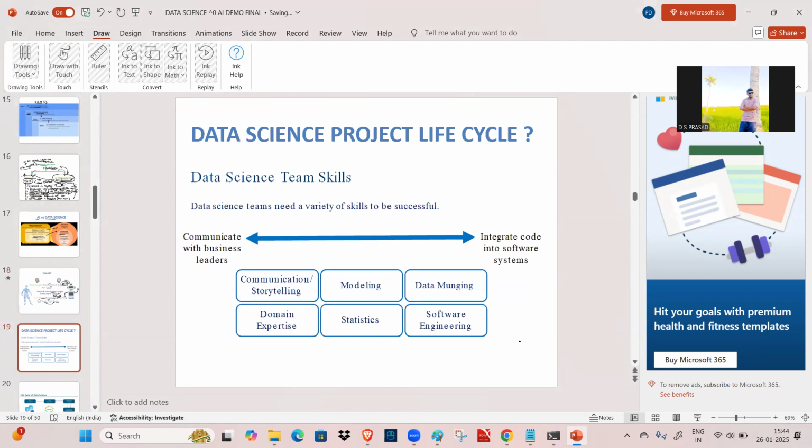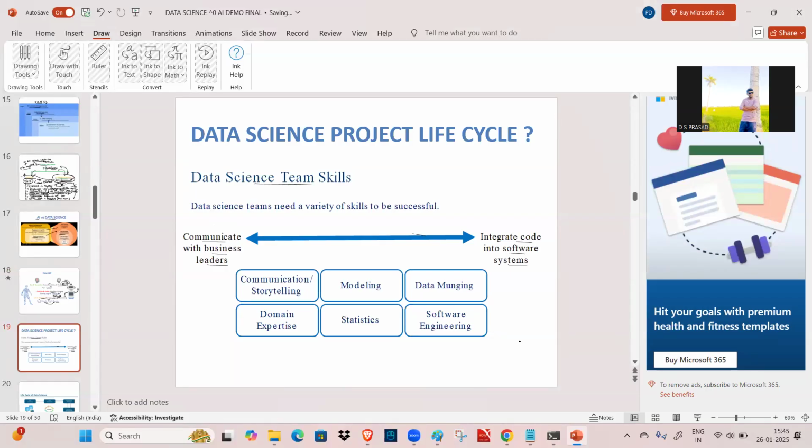And when it comes to the data science project life cycle, the data science team must have these different types of skills. Data science teams need a variety of skills to be successful. Okay, so communicating with the business leaders to integrate code into the software systems, based on the client requirement, to the development of the application, communication or storytelling.